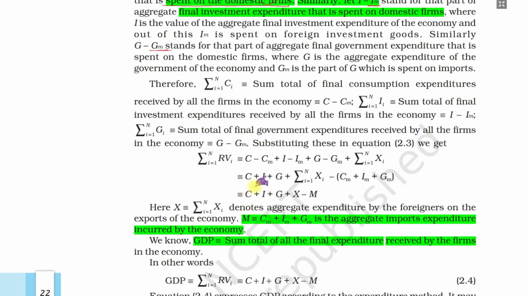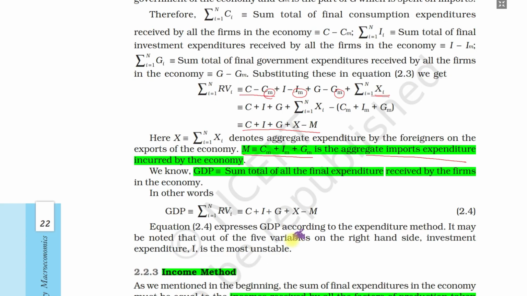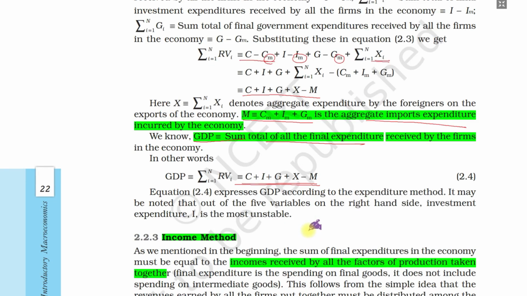So we get C minus CM, the import component subtracted. For exports we are only counting exports here, so there is no subtraction. This is the final value. M equals the aggregate import expenditure, how much expenditure is incurred by the economy on imports, whether import for consumption, import of capital goods, or import by the government. So GDP equals the summation of all expenditure. This way we get the GDP through the expenditure method.